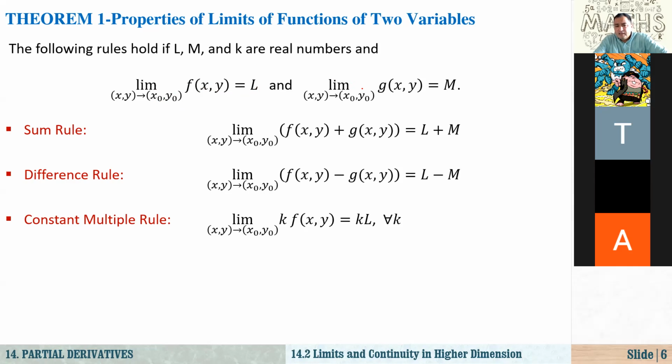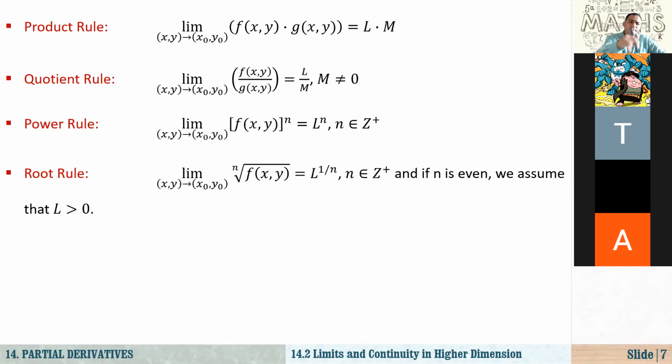And the second one is the limit of g is equal to M. If these two limits exist, then sum rule: the limit of f plus g is equal to L plus M. Difference rule: the limit of f minus g equals L minus M. Constant multiple: if you multiply a function by k, it does not change the behavior of the function. That's just equal to k times L. k is any real number.